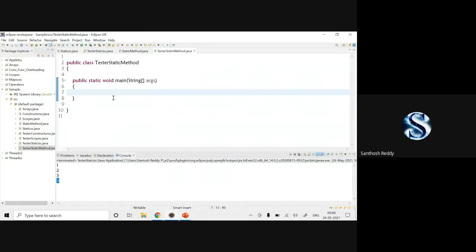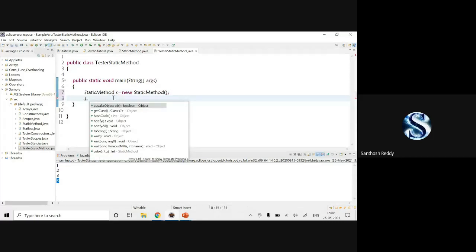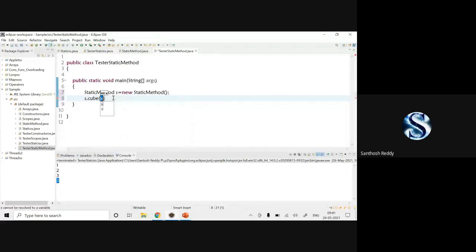See, normally if it is not a static method, we access it by creating an object. If it is a normal method, we first create an object, and using that object reference variable we extract the methods. For example, static method s is equal to new static method, then s dot cube.